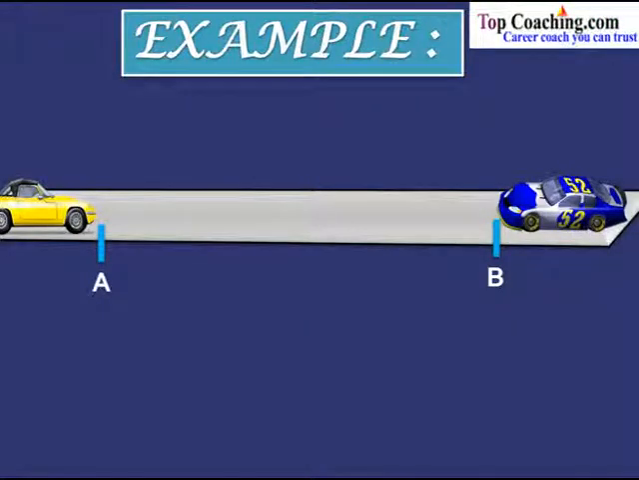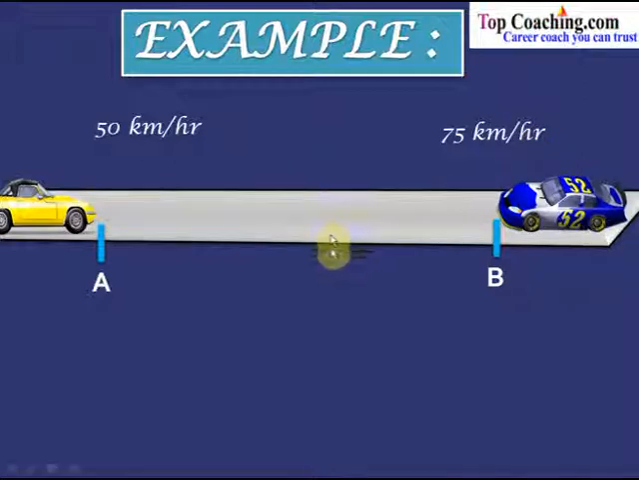So once again, let's take an example. Let us say that we have got two cars, and the first car is at the point A and the second car is at a point B. Now let us say that the speed of this car is 50 kilometers per hour towards B, and the speed of this car is 75 kilometers per hour towards A.